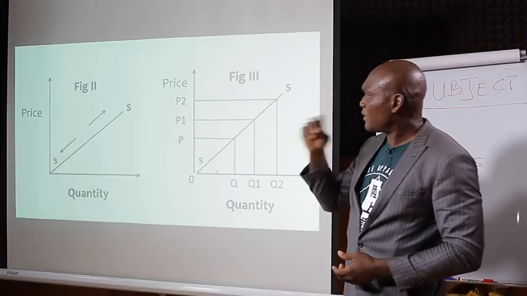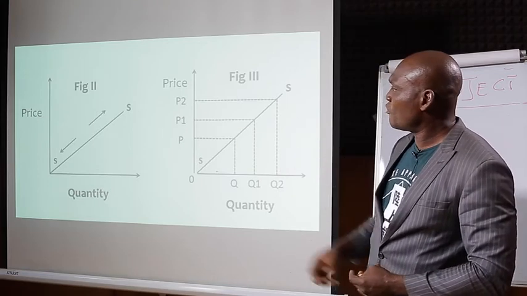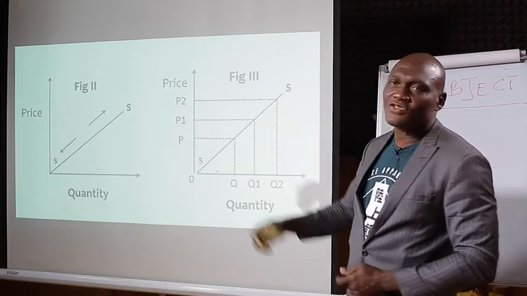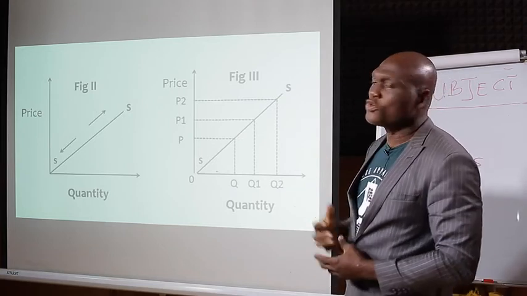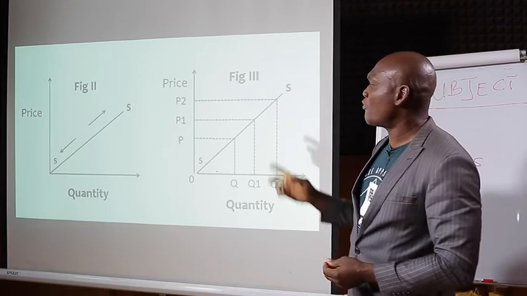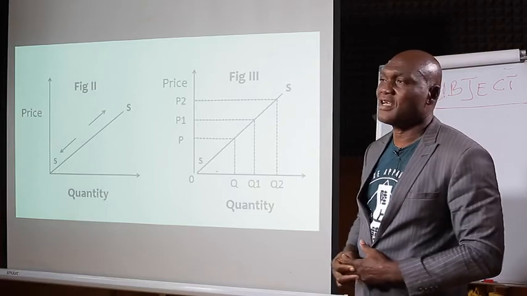So let us see the graphical representation. That's the movement there. One is going up, one is going down. Movement up shows that the price is increasing, and movement downwards shows that the price is decreasing.